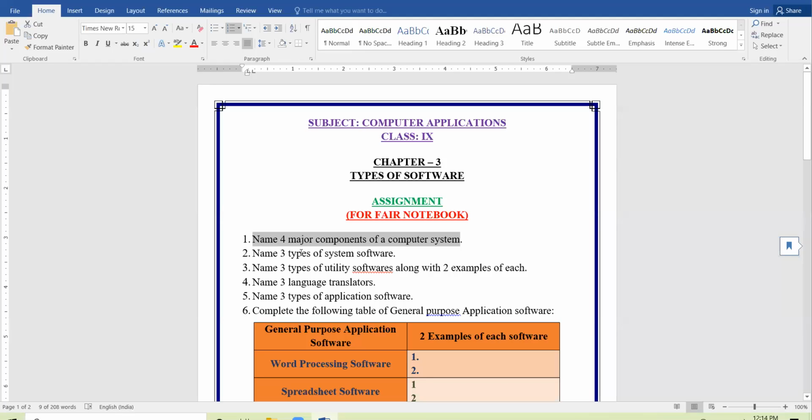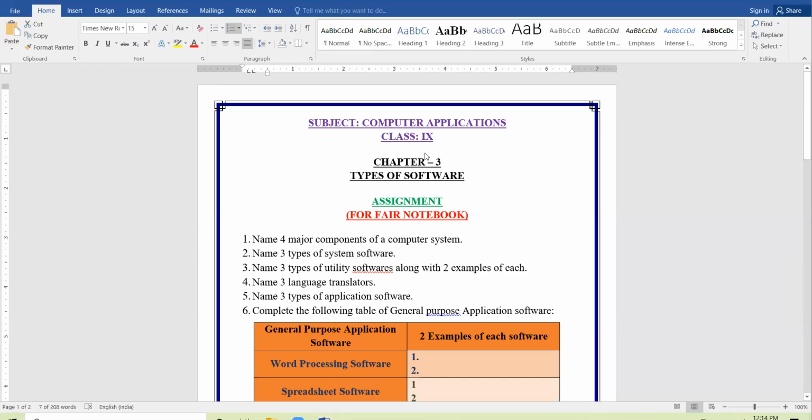All right. Name 3 types of system software. Okay, Anshya, unmute yourself. Types of system software are operating system, language processors, utilities. Yes, of course, very right. Operating system, utilities, and language processors. These are the types of system software.